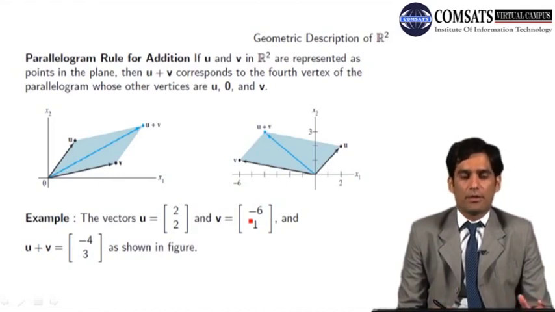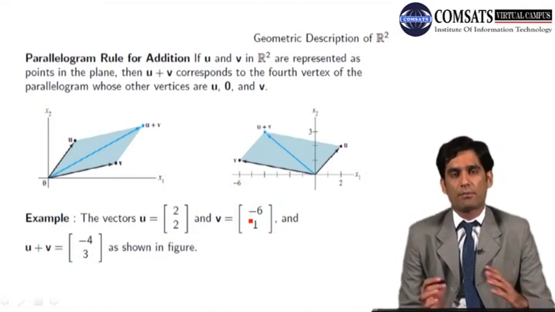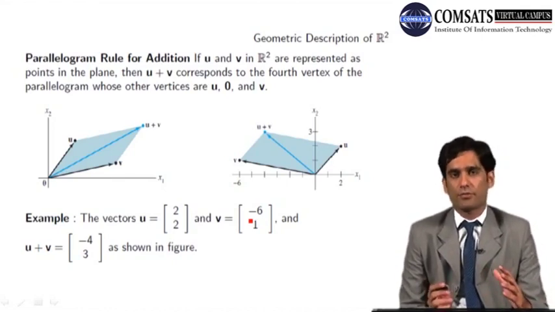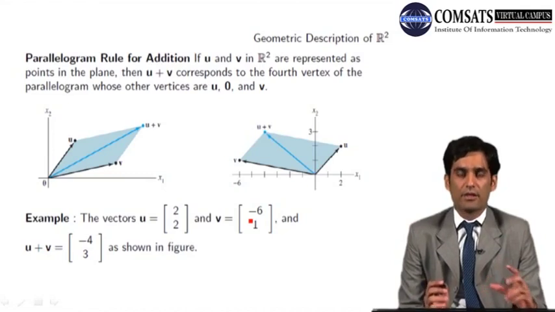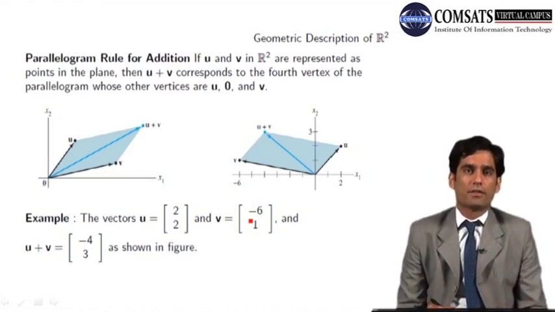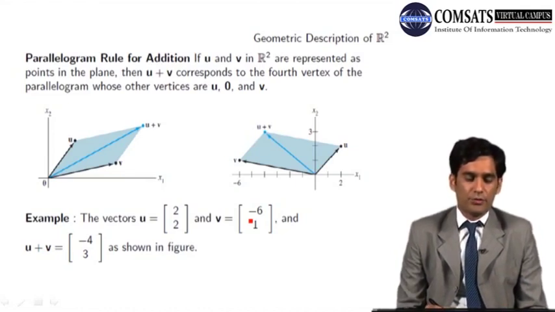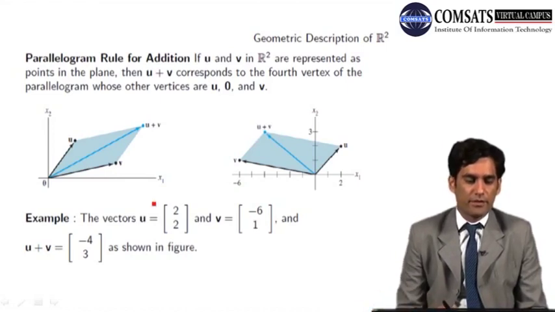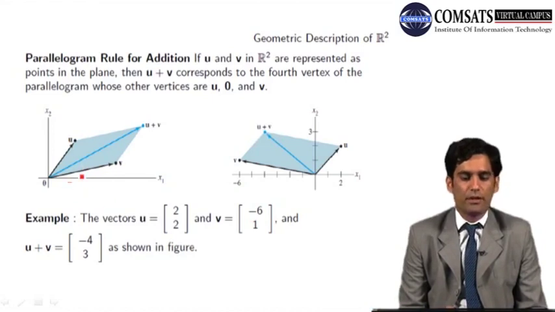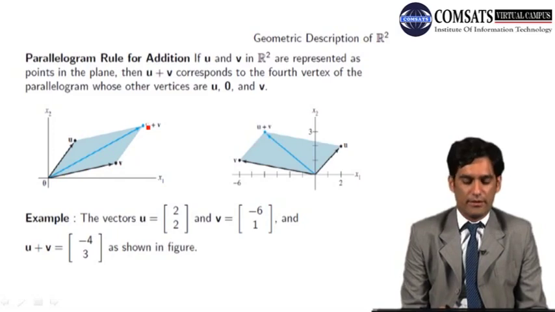Everybody of you knows the parallelogram rule for the addition of two vectors. Given two vectors, we complete the parallelogram which has these vectors as adjacent sides, and the diagonal is the resultant vector u plus v. So the rule is you complete the parallelogram. Here in this example you are given the two vectors u and v, so you complete the parallelogram and the diagonal corresponds to the sum of the vectors u and v.